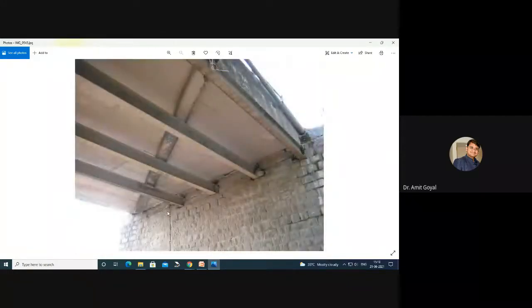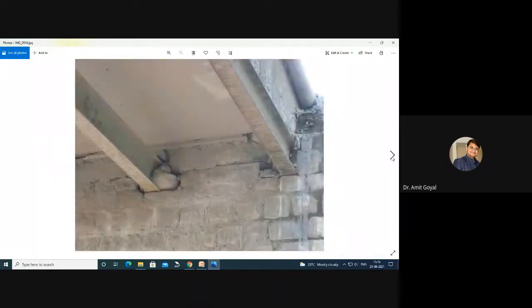Here you can see that there is no connection between this girder and this connecting part. This girder is in air, and he just inserted that girder above this horizontal girder, so that the connection between this slab and girder can be there. So you can well imagine the retrofitting technique which he has adopted, and how this retrofitting of the bridge was done.